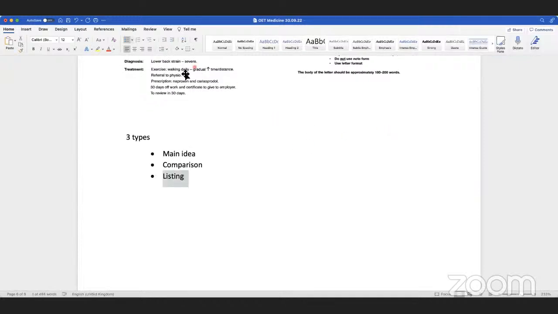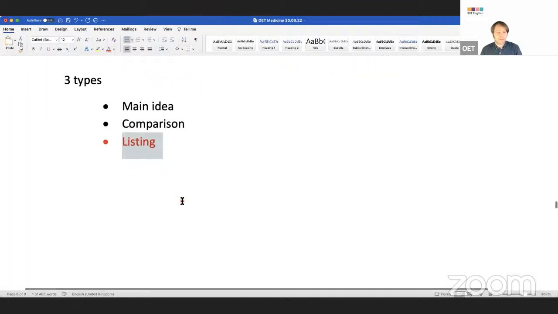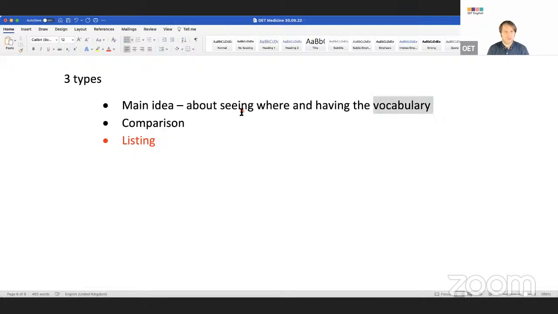Now this one, we're going to spend probably 40 minutes on. Main idea, it's easy, you can do it once you realize how easy it is. Comparison, you just need to think. This is about seeing where to use it and having the vocabulary.